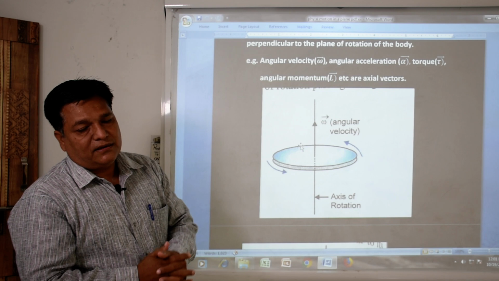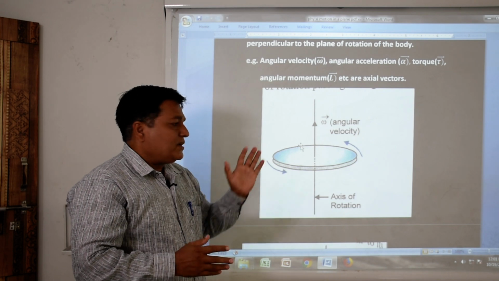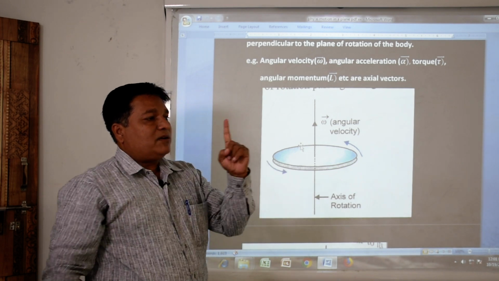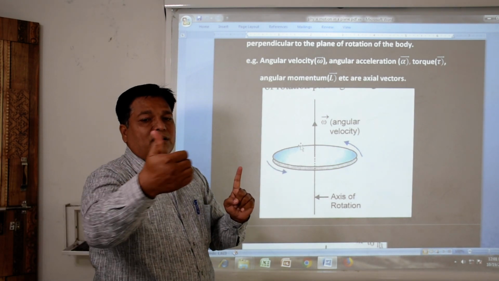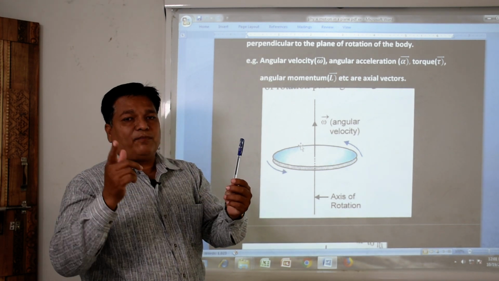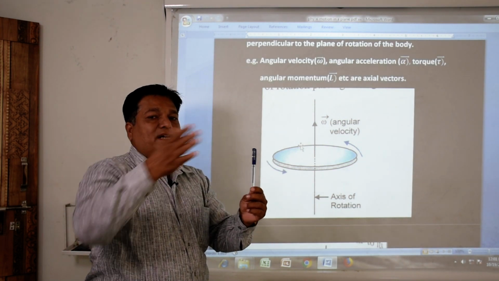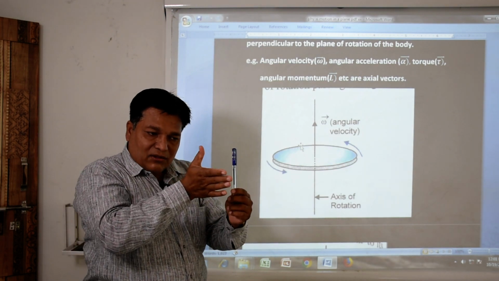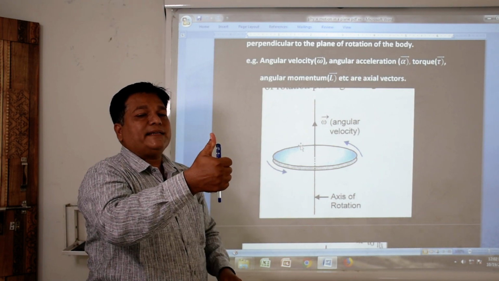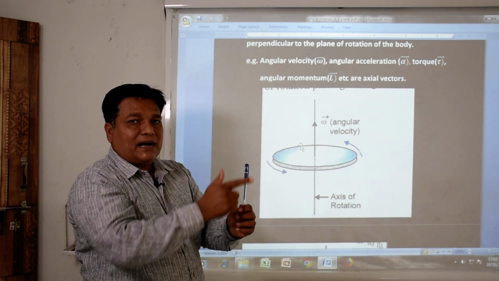We have different methods to find out the direction of the axial vectors according to its rotation. Suppose the particle is moving anti-clockwise around the axis of rotation. We can use the right hand curl rule. We hold this particular axis of rotation, with our fingers curled in the direction of rotation of the particle, which is moving anti-clockwise in this direction. Where is our thumb? Our thumb shows the upward direction. So the direction of this vector is upward.